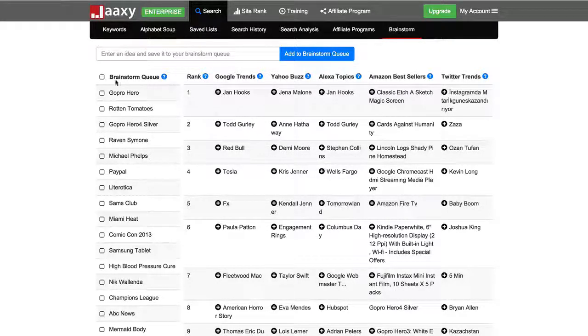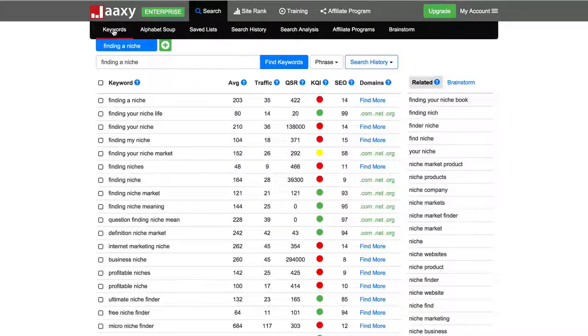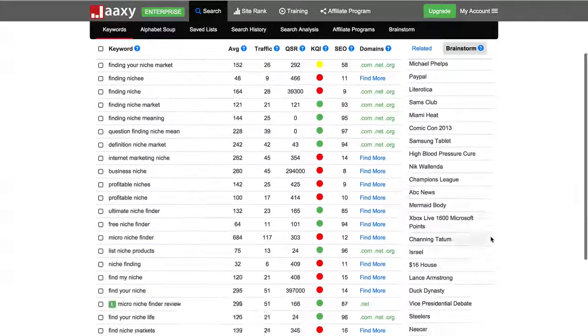And if you wanted to add these to your brainstorm queue, which is a tab over here that you can actually search from over within the keywords section, you can simply click the plus arrow here, or you can add your own brainstorm ideas up here as well, and these will add these to the brainstorm queue. Just for clarity, I'm going to just head over to the keyword tab here and show you where the brainstorm queue is. So over here to the right, you'll see related and then a link to brainstorm. Click that, and these are all your ideas.